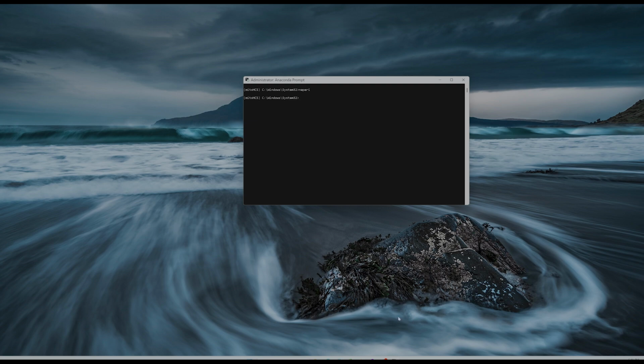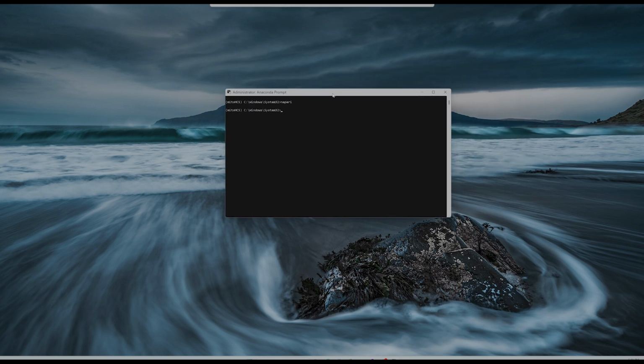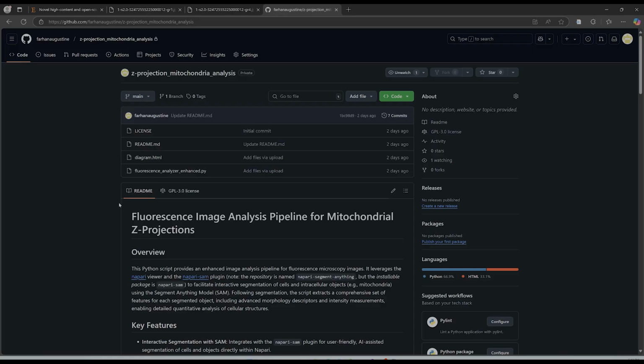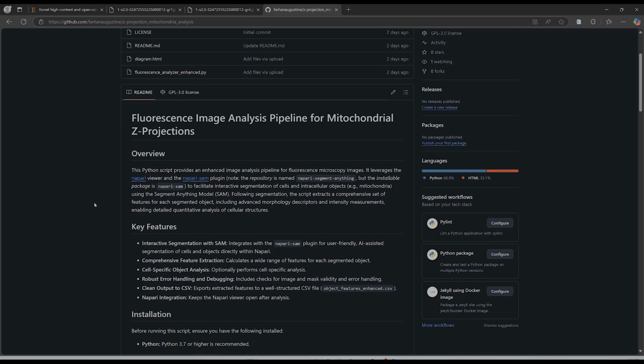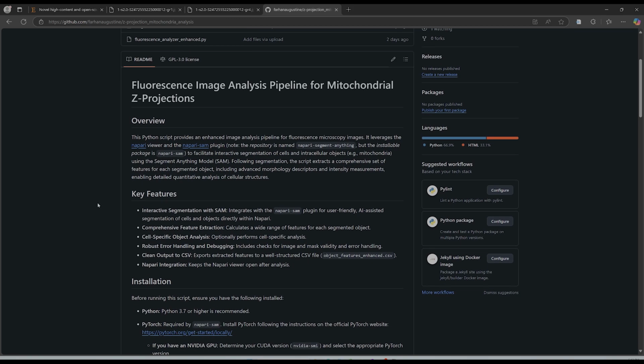Now, let me show you another aspect that I was working on separately from this, and I'll put that on GitHub as well. And if you find that to be useful, you can utilize it. So here's the pipeline for the mitochondria analysis that I was creating. And this was specifically for Z projections of mitochondria. So if you take stacks of images, Z stack images, then you know how to probably do a Z projection of mitochondria.